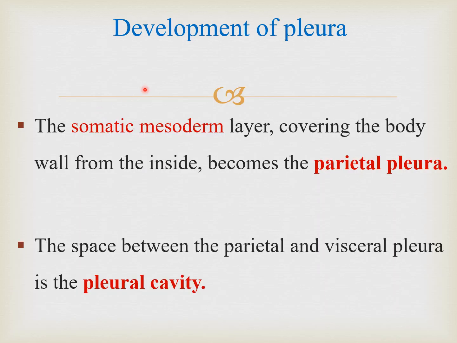Now the somatic mesoderm layer covering the body wall from the inside becomes the parietal pleura. Already we discussed earlier that somatic comes from soma, and soma means body. So the mesoderm which forms the body wall structure forms the parietal pleura, which, as in the previous slide, is covering the chest wall or body wall directly. So that is formed by the somatic mesoderm, and the space between the parietal and visceral pleura is known as the pleural cavity.